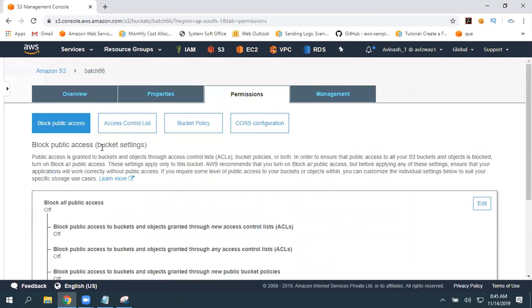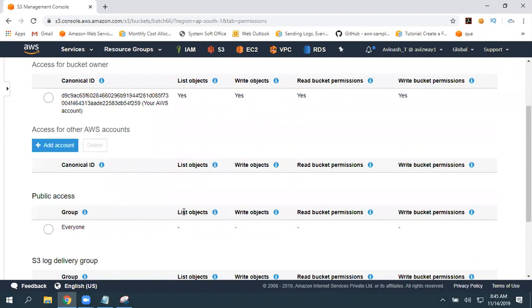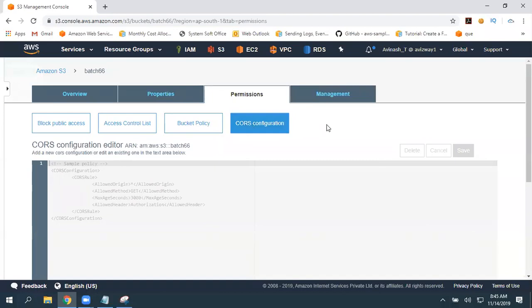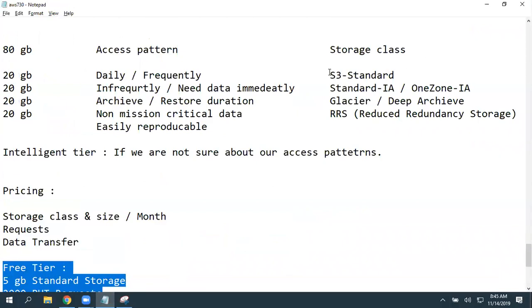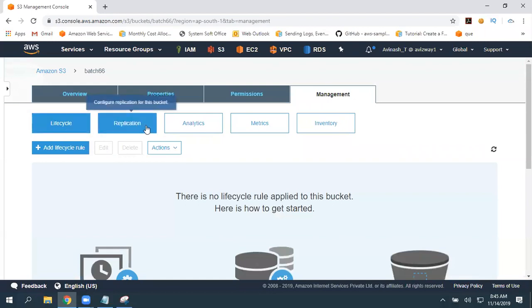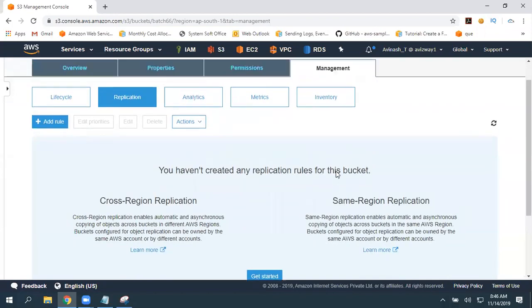Block public access we discussed now. ACLs, the same level of permissions, but you can share with another AWS account and all. Bucket policies, we will discuss that. CORS, not a big option. Lifecycle, how you can transit data from one storage class to another storage class automatically. We will discuss here. Replication, you have some data in the Mumbai region, and for backup purpose, you want to replicate all data to another region bucket, cross region replication, or you want to maintain the same copy in the same region replication.